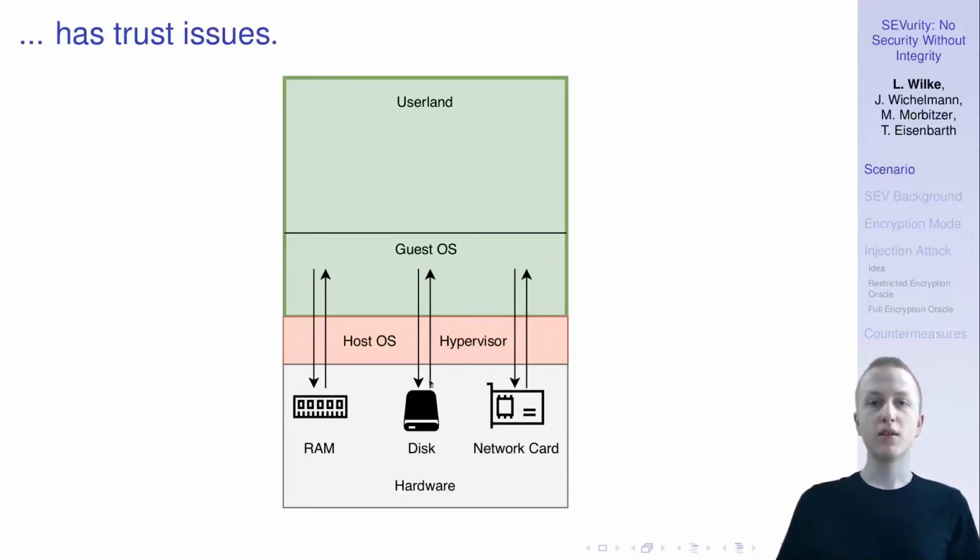And now to combat this, we might think, okay, I just encrypt all of my data, then the hypervisor cannot learn anything here, right? Yeah, let's take a look at this approach. Now for the network traffic, this is fairly easy. Most network protocols are encrypted anyways, and since this data most probably goes over the internet, it also should be encrypted in the standard case. And here for the disk setup, there are also solutions available. We can use full disk encryption under Linux, so everything is encrypted here.